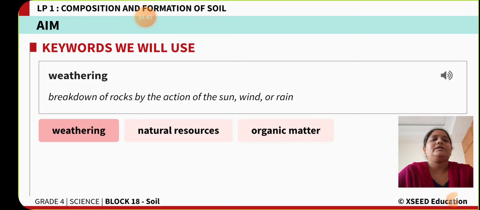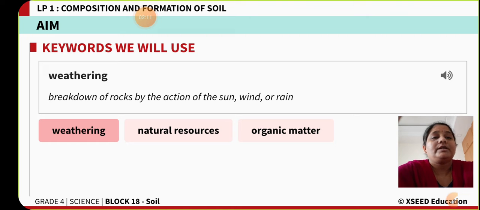Weathering is a process where big rocks break down by the action of the sun, wind, or heavy rainfall. The formation of soil from big rocks is called weathering. Weathering: breakdown of rocks by the action of the sun, wind, or rain.